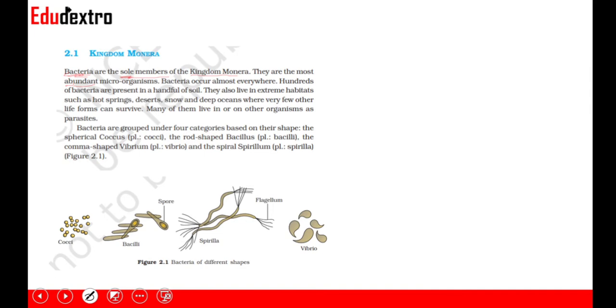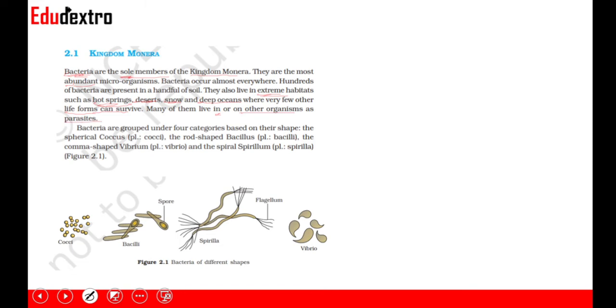Hundreds of bacteria are present in a handful of soil. They also live in extreme habitats such as hot springs, deserts, snow, and even deep oceans where very few of the other life forms can survive. Even in hot springs, they can survive where the temperature is really high. Many of them live in or on other organisms as parasites as well.